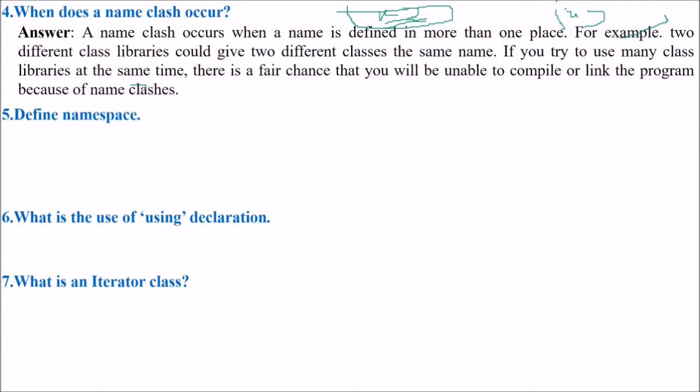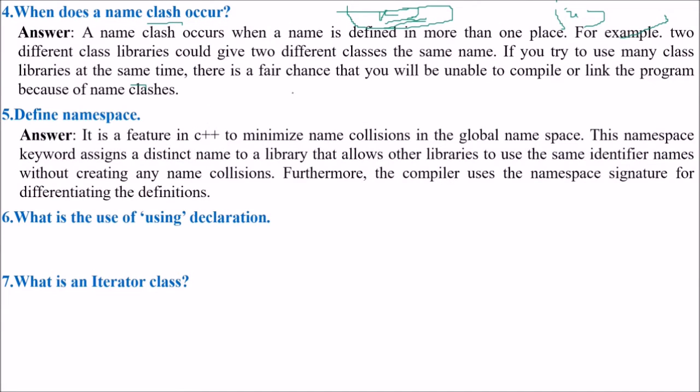So define the namespace. Namespace is very much related to this name clash problem and solves it. It is a feature in C++, and if you go to Java, you will find packages there, which do the same thing. It is a feature in C++ to minimize name collisions in the global namespace. The namespace keyword assigns a distinct name to a library, which allows other libraries to use the same identifier names without creating any name collision. In addition, the compiler uses the namespace signature for differentiating the definitions.